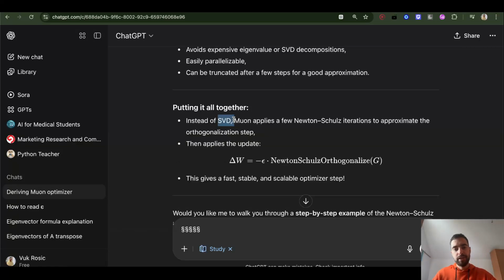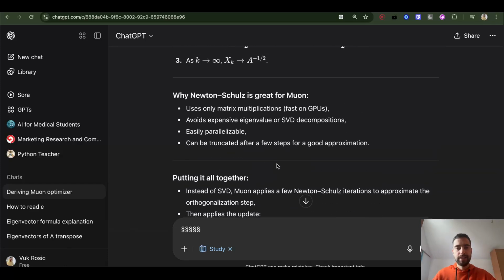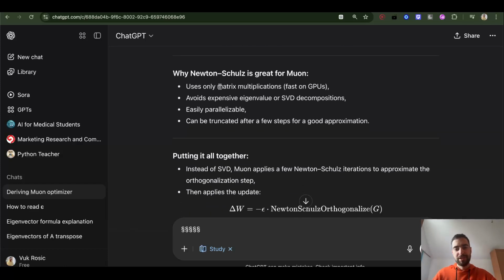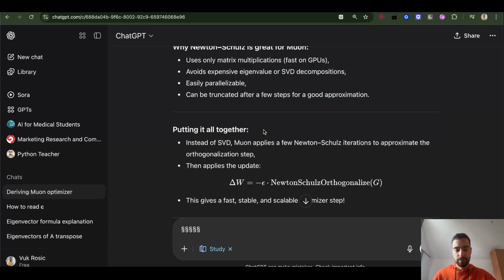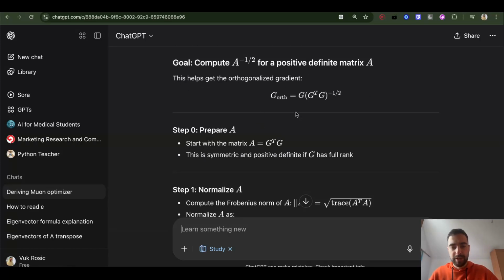So instead of SVD, Muon applies Newton-Schulz iterations to approximate the orthogonalization. You see, orthogonalize G and then apply it with this stretch factor epsilon. This can be done with matrix multiplication, which is fast, good for GPUs and parallelizable. The first step in Newton-Schulz is to calculate this gradient transpose times gradient matrix. That's going to be our A matrix.